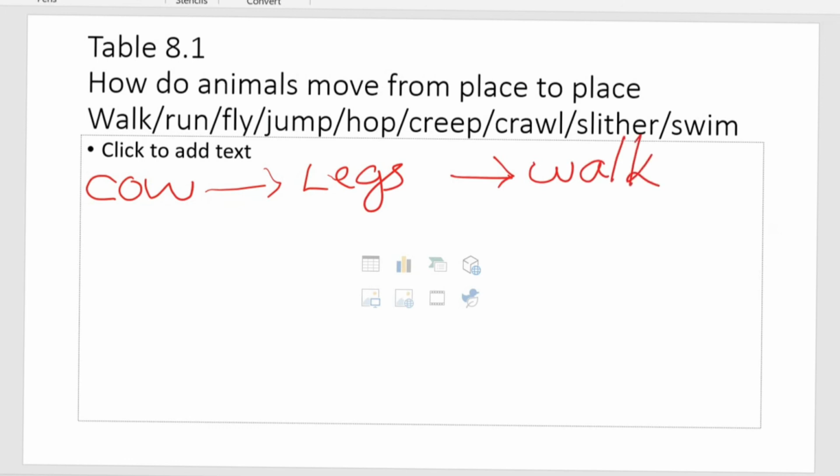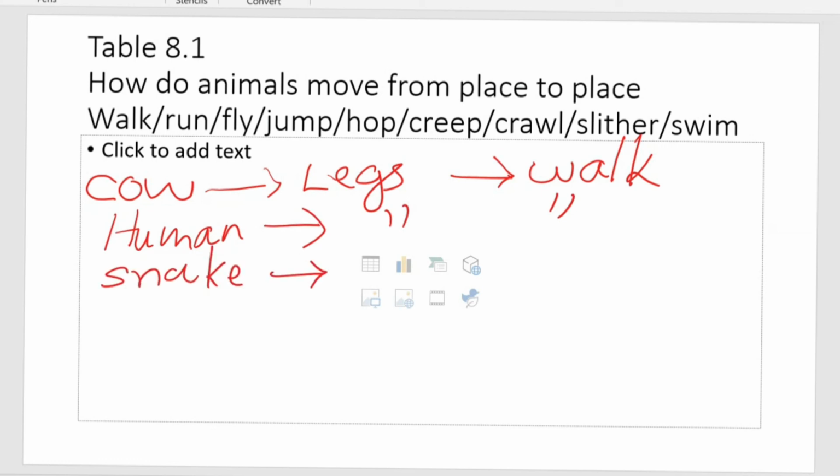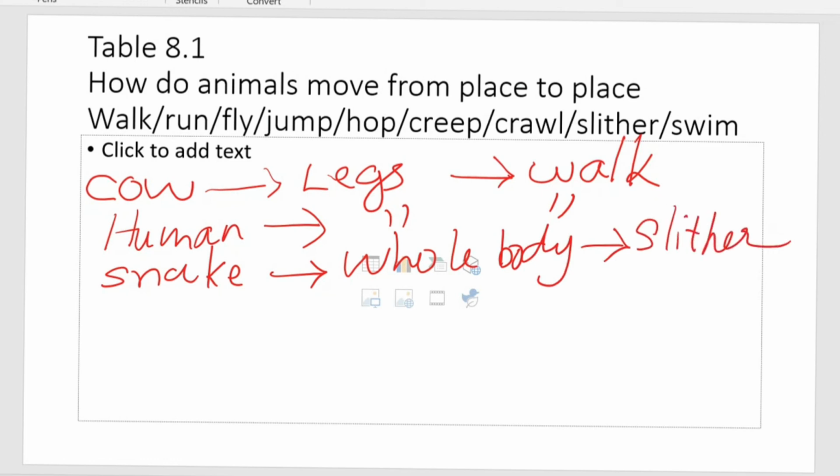The movement is associated with walk. So next is given human. So same kind. Snake. Here not only one part of the body like legs for cow and human, the whole body is involved in the movement. So the whole body. And the type of crawling movement happening in snake is called slithering. So you can write here slither.